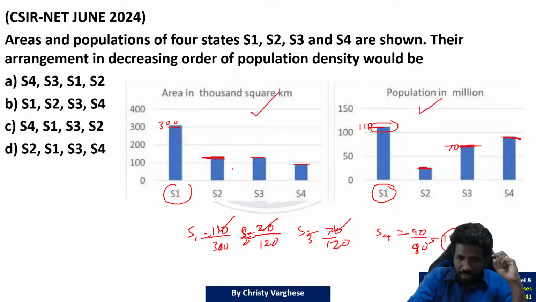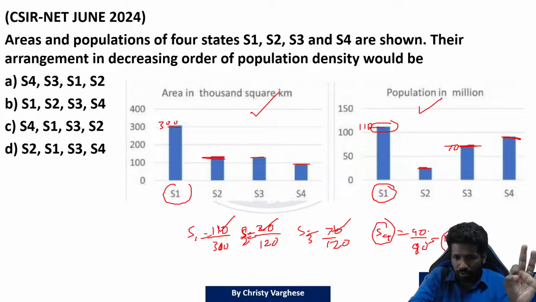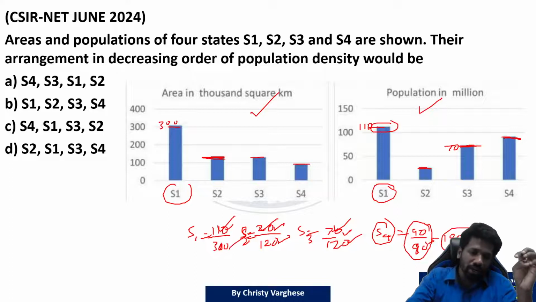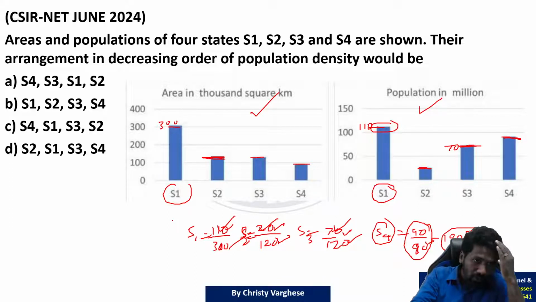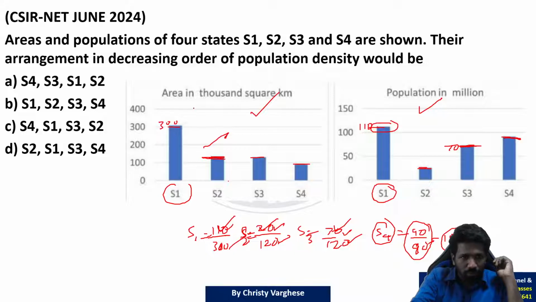So comparison किया तो बहुत ही easy है. So S4 is the largest, that is for sure. Because no other value is 100%. 70 by 120 100 से कम है ना, 20 by 120 100 से कम है ना, 110 by 300 100 से कम है ना. So S4 decreasing order means S4 should be first. अभी elimination use करिए. S4 first वाला कितना options है? S4 first वाला 2 options है, बाकी 2 options eliminated है.